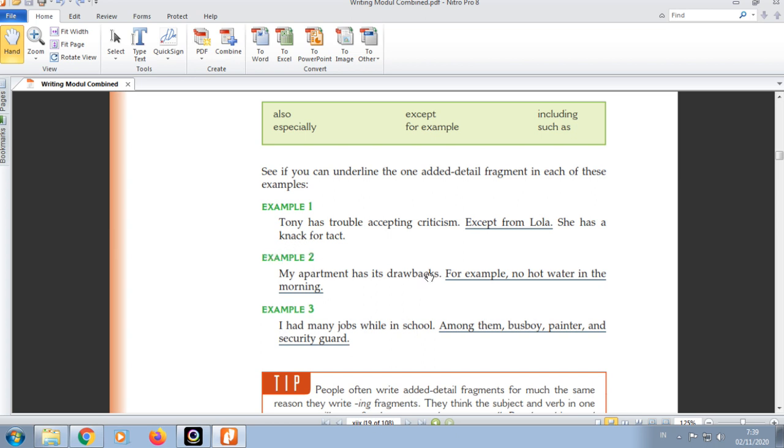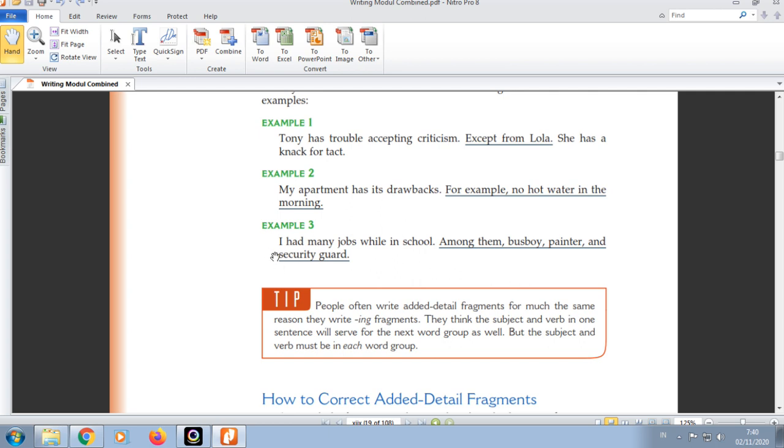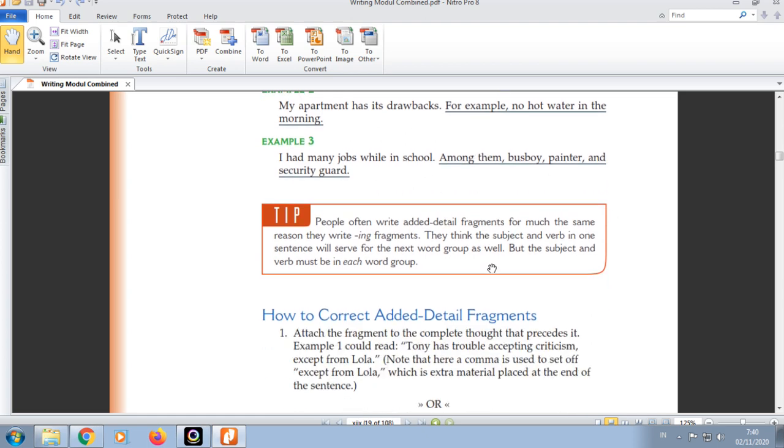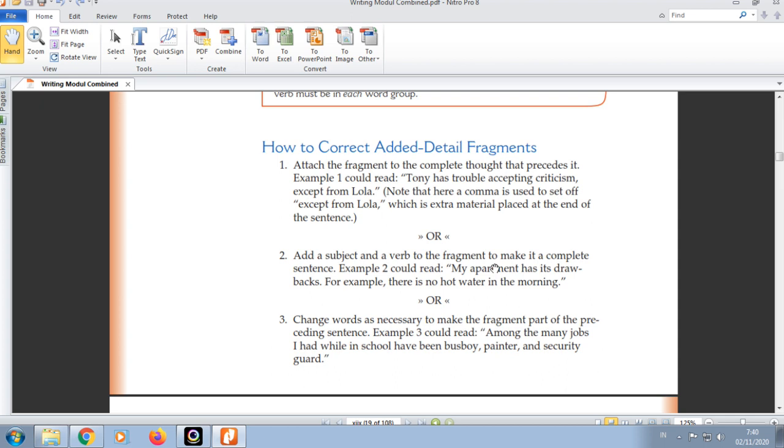Look at the second example. My apartment has a drawback. This is a sentence. The underlined part here is a fragment: for example, no hot water in the mornings. No hot water in the mornings is a fragment. Why? Because it lacks a subject and a verb. Example number 3. I had many jobs while in school. Among them, busboy, painter, and security guard. Among them, starting with the word among. This is a fragment, lacking a subject and a verb.